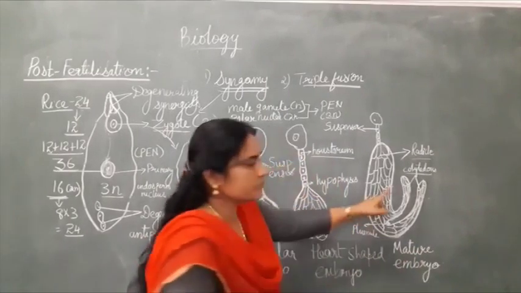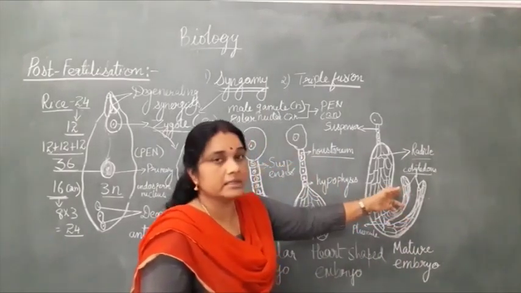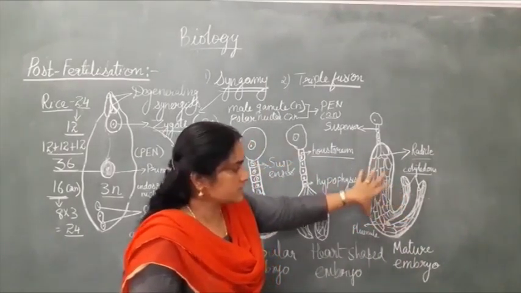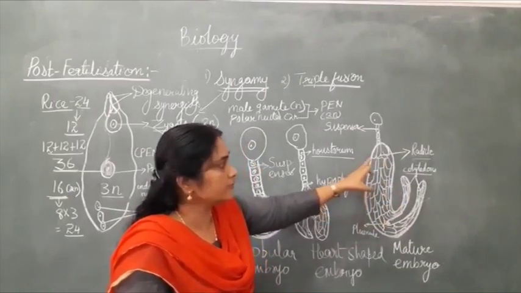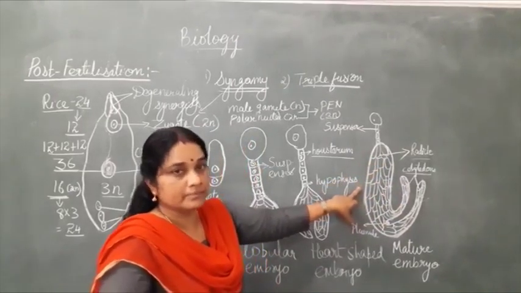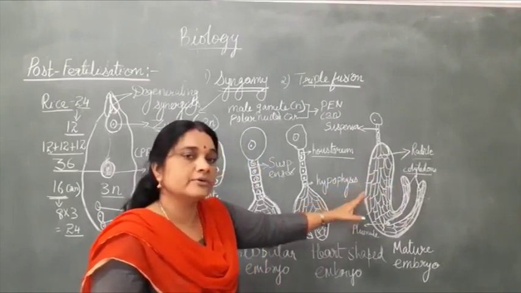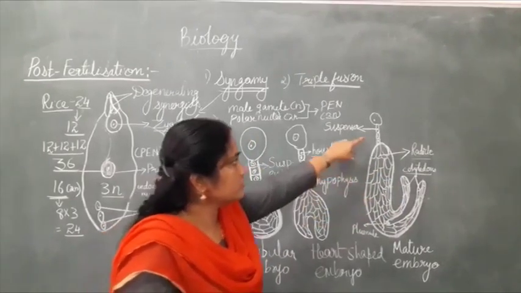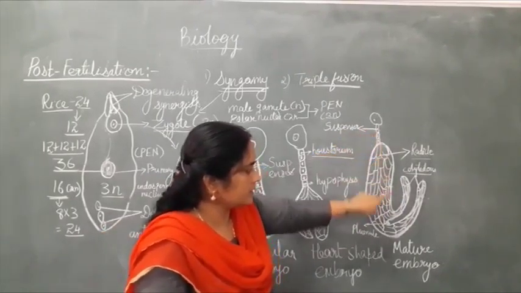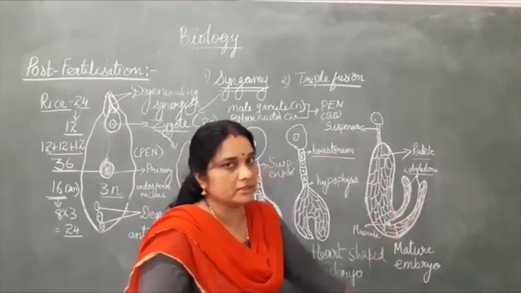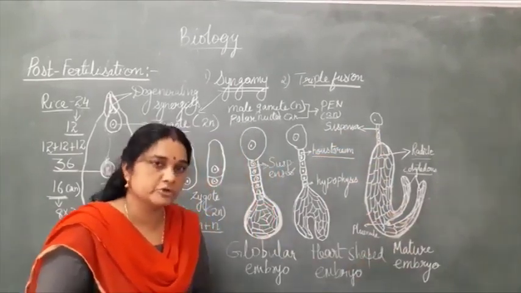So the labeling is very important. This comes under the labeled diagram for 3 marks. The diagram will be given to you and you have to label and identify the parts of the embryo, and then you have to tell what is the function of each. So this is a suspensor over here, radicle, plumule and 2 cotyledons. So this is a structure of a mature embryo.